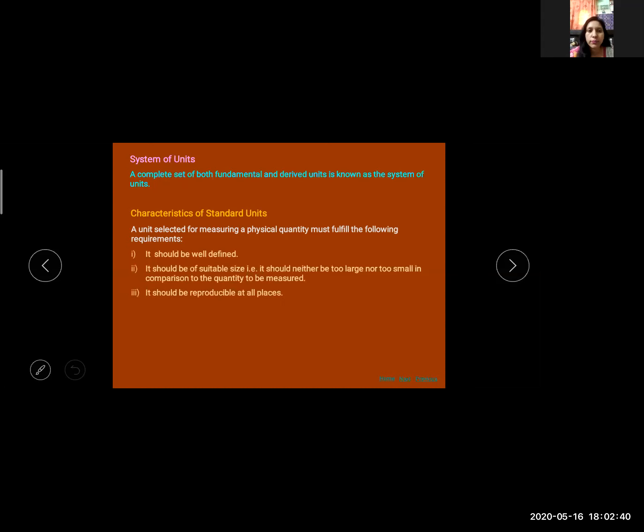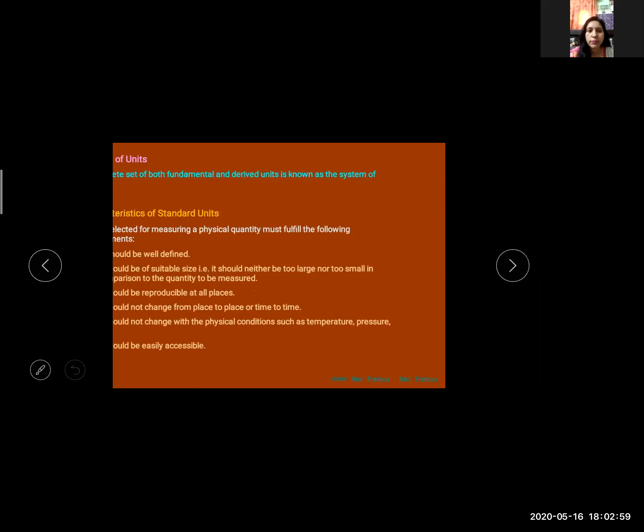Third point is, it should be reproducible at all places. It should not change from place to place or time to time. It should not change with physical conditions such as temperature, pressure, etc. It should be easily accessible.